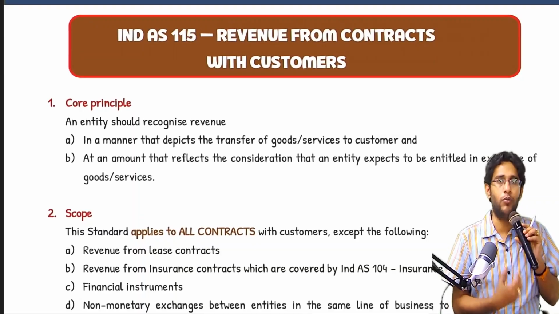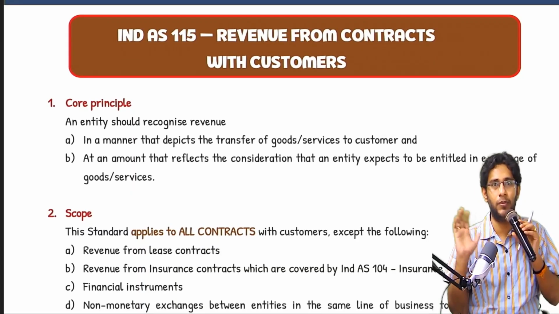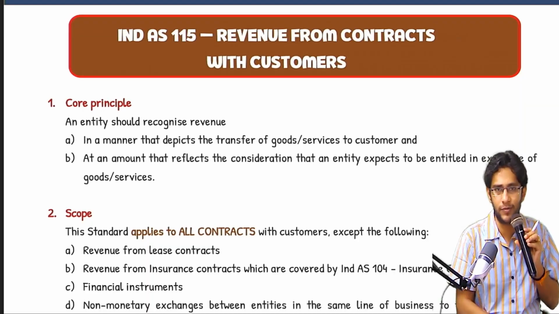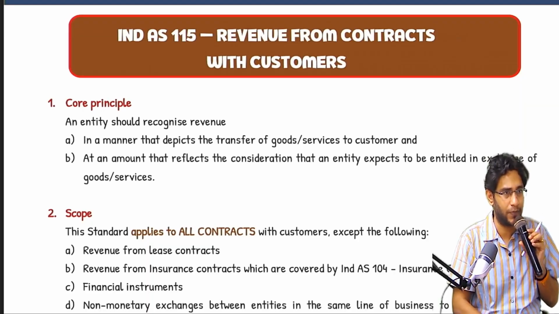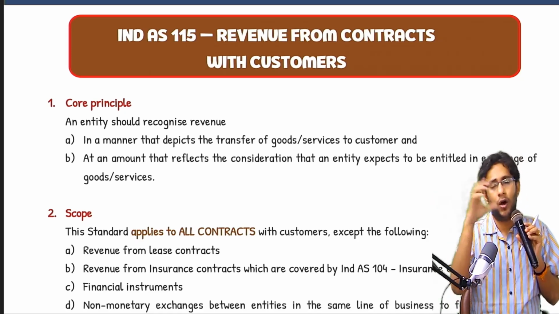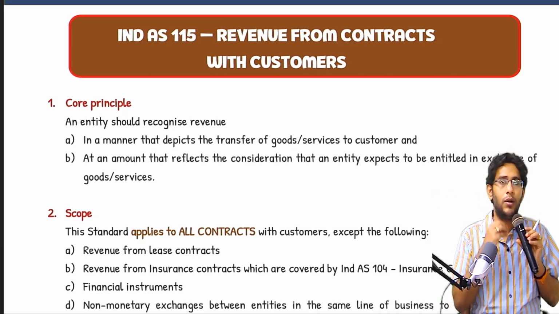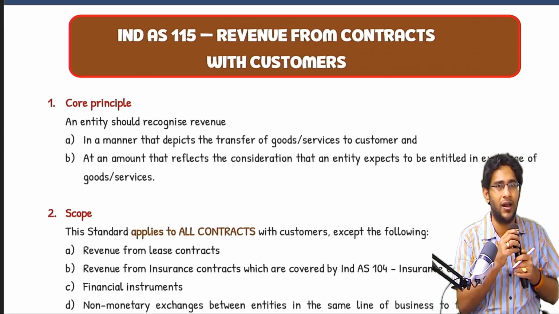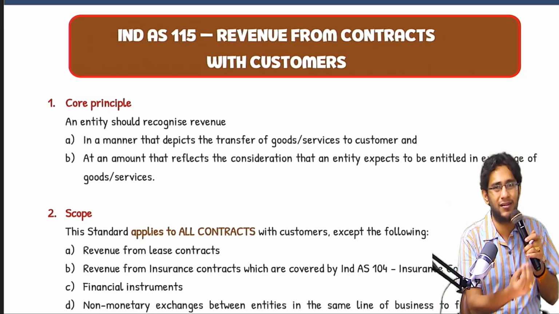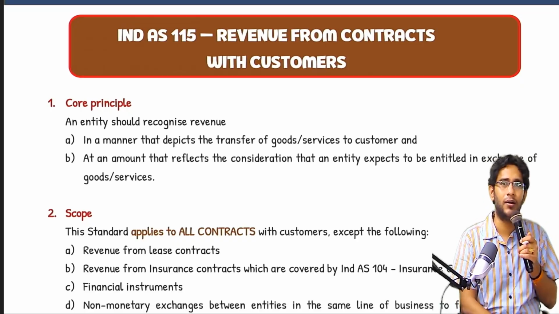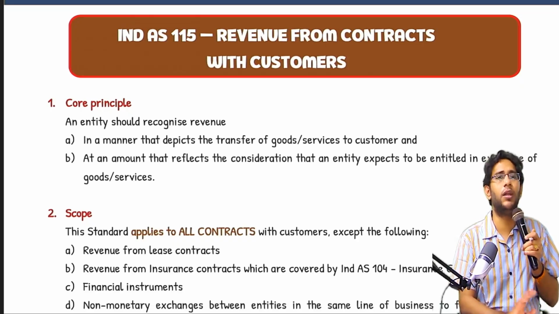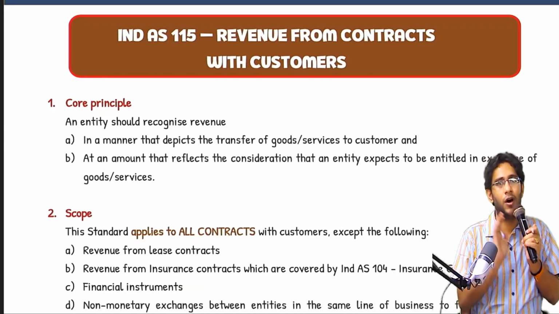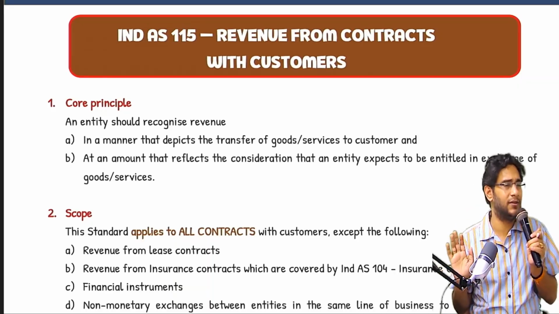Even if you count all the questions that are there in StudyMat, RTP, MTP on this standard till date, it will come to 110 questions or something like that. Small, medium, big, all put together. But in all those questions, the number of questions where a lot of numbers and amount calculation are there is hardly 5 or 6, max 8. Rest all are pure theory questions. You just have to write the principle, say how much revenue you have to recognize or whether you should recognize or not. That's it.